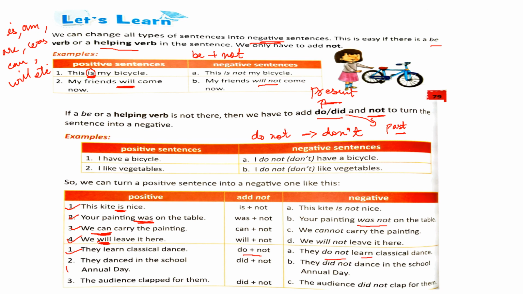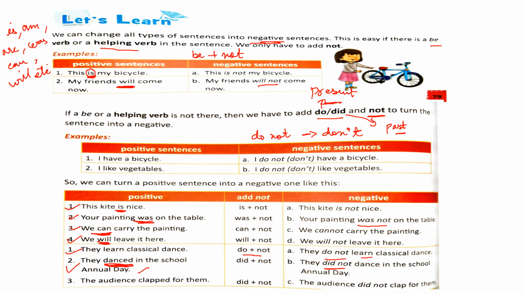Now see the next one. They danced in the school annual day. Here also there is no be verb. So you have to either use do not or did not. But you might have noticed that the sentence is in past because you have used danced here, right? The verb is in the past form. So it is in the past tense. So you have to use did not before the verb. So they did not dance in the school annual day.